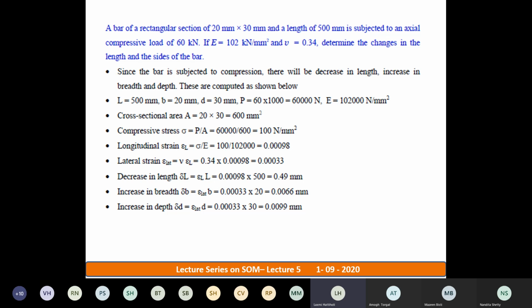Okay, no worries. So mu, hope you remember, is Poisson's ratio. We have discussed Poisson's ratio. What is Poisson's ratio? It is the ratio of lateral strain to linear strain. Delta B by B whole divided by delta L by L, or delta D by D whole divided by delta L by L. Poisson's ratio is lateral strain by linear strain. So that Poisson's ratio is given to you as 0.34. Correct? So write down all these given conditions.